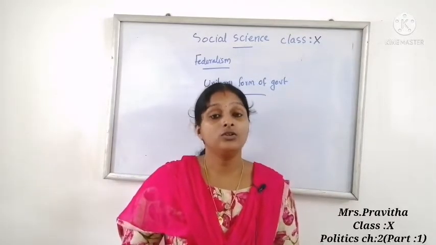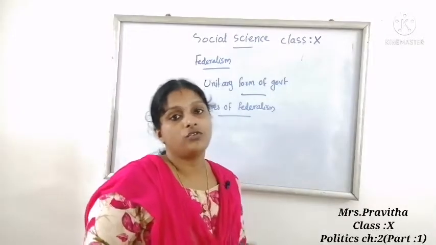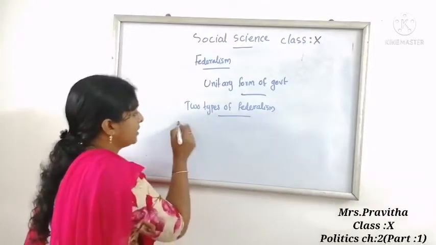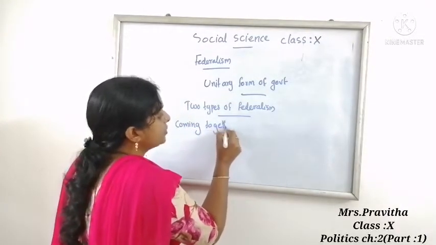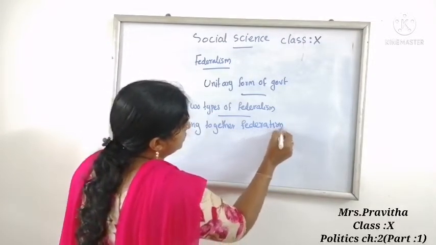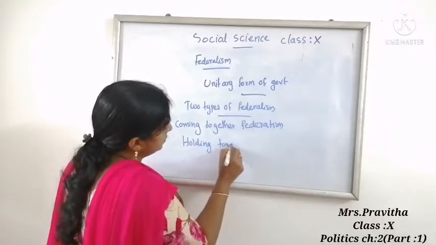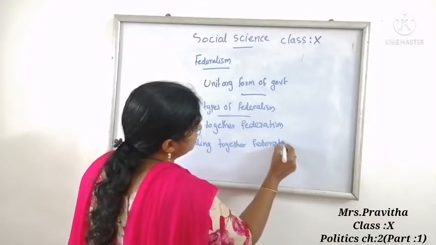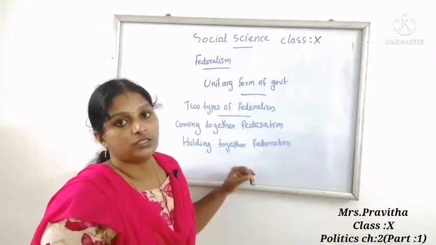Next our topic, two types of federalism. Which are the two types of federalism? The two types are coming together federalism and holding together federalism.